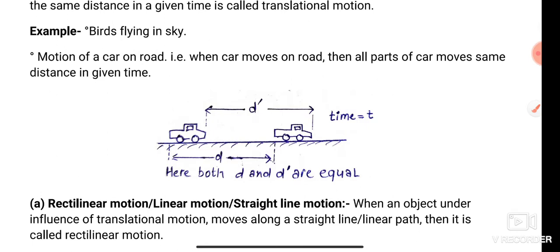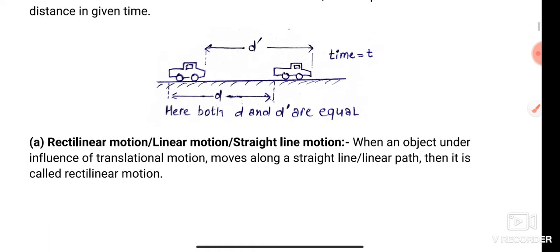When a body moves on a road in a straight path, all particles of the body move the same distance in the same time. So it is a type of translational motion.